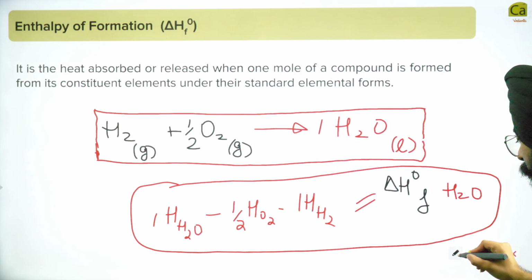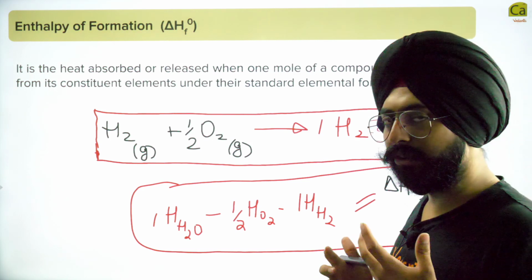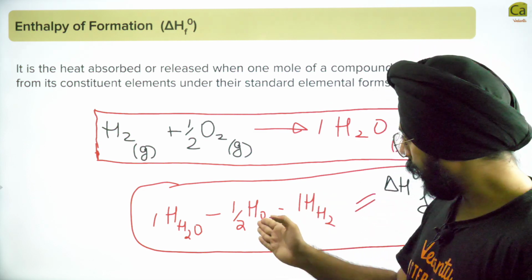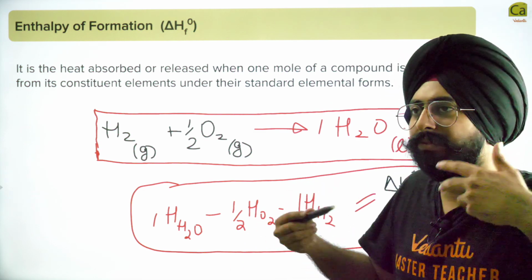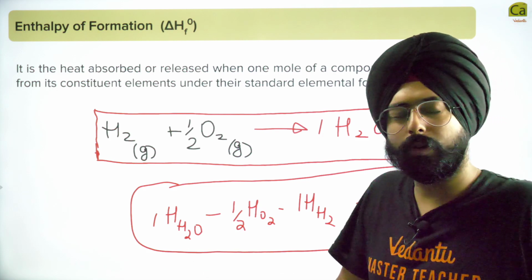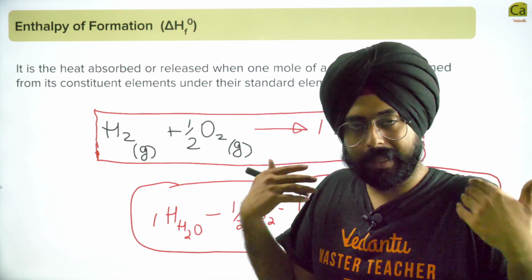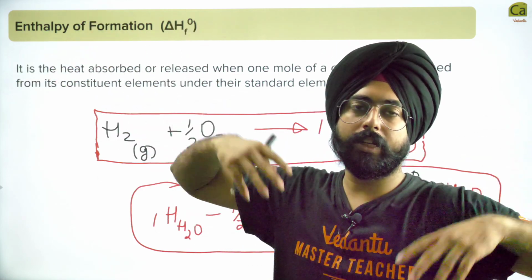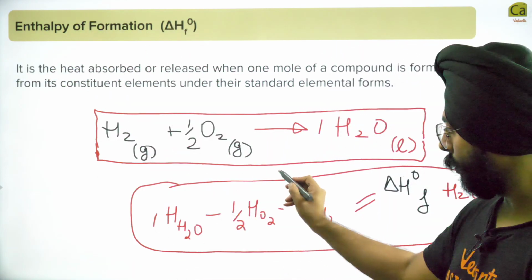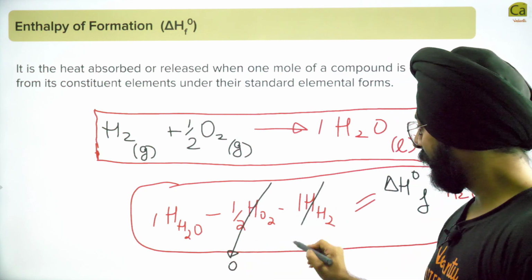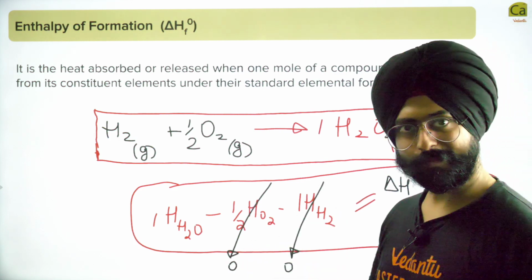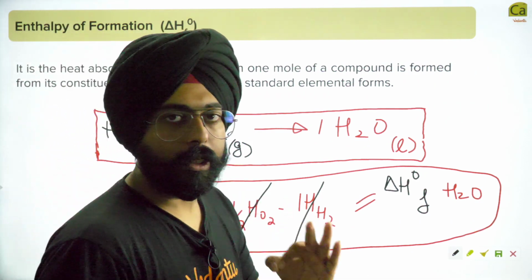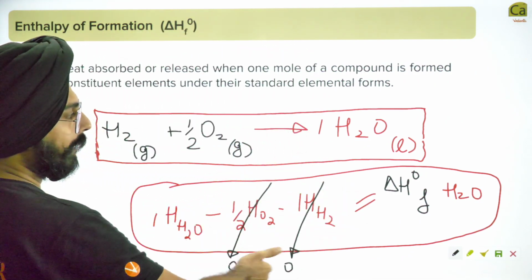Cool. My dear friends, now as we have defined that O2 and H2 are standards, they are standard elemental forms, we have defined them as standard. इनका कोई enthalpy of formation नहीं है. Okay, their enthalpy from the beginning is taken as 0. You don't have to give them any energy, take out any energy to form them. So this value is 0. This value is 0. So according to our definition, okay, according to our definition, what we are getting from here is, यहाँ से क्या मिल रहा है अपने को?